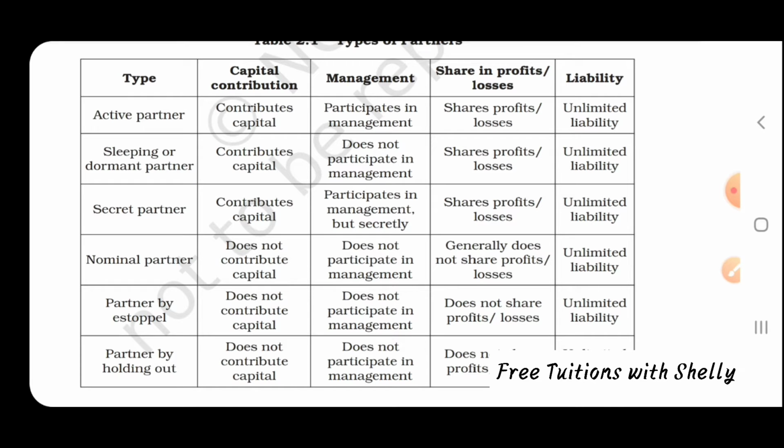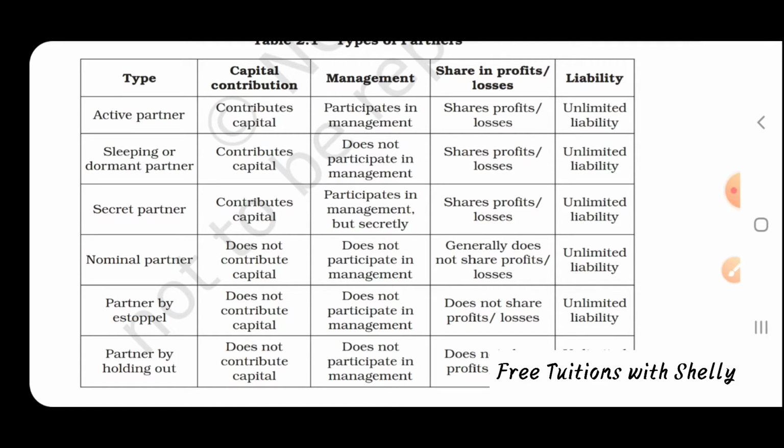but he doesn't participate in any management, that is because he is sleeping. So he doesn't participate in management activities, but he shares the profit and losses, and he will have to bear unlimited liability. Next is the secret partner. Secret partners contribute capital, participate in management, but secretly. Nobody will know that such a partner exists. So he participates in management but secretly, and he shares the profit and losses, and his liability is unlimited. Next is a nominal partner.